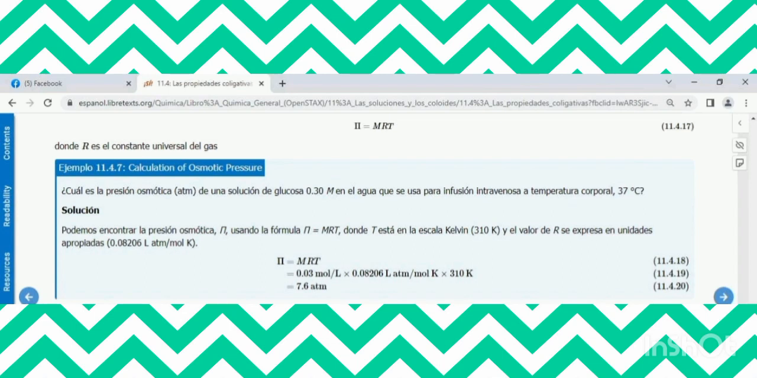We have the following formula. The osmotic pressure is equal to the molarity times R times T, where T is the absolute temperature and R is the gas constant in the appropriate units. Using the glucose solution, M is equal to 0.2 mol per liter, times 0.0821 times 310 degrees Kelvin, which is going to be equal to 7.6 atmospheres. The problem asks you to calculate the osmotic pressure in atmospheres.